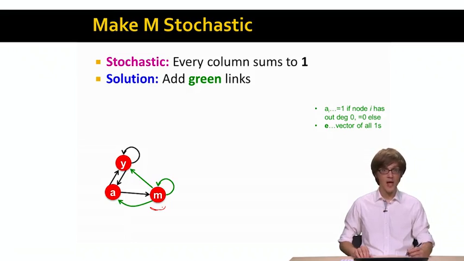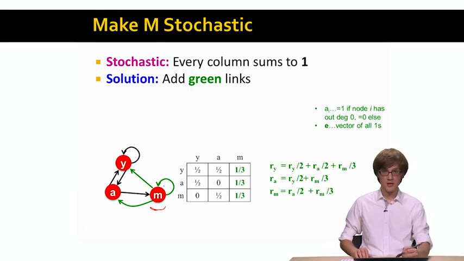Now if we add this random teleportation that occurs with probability 1, we can think of this as adding the green edges from node M to any other node in the network, including the self edge. This means that our matrix M got transformed, and our column for node M now has values of 1 over 3 in it, so the column sums to 1, and we get the stochasticity property of matrix M.